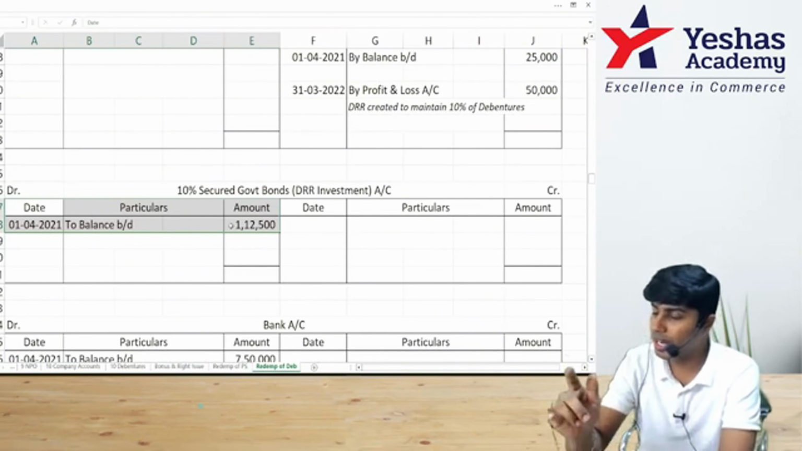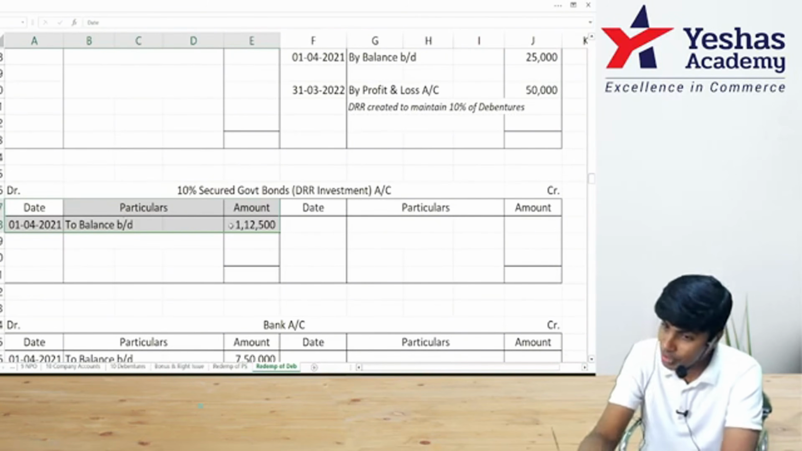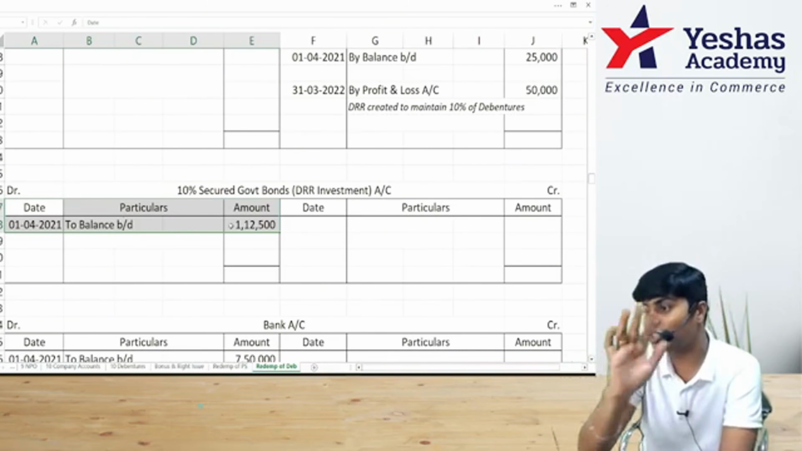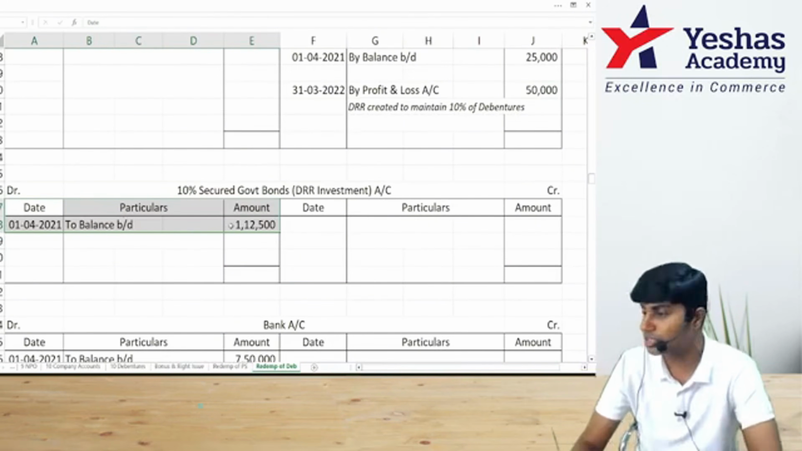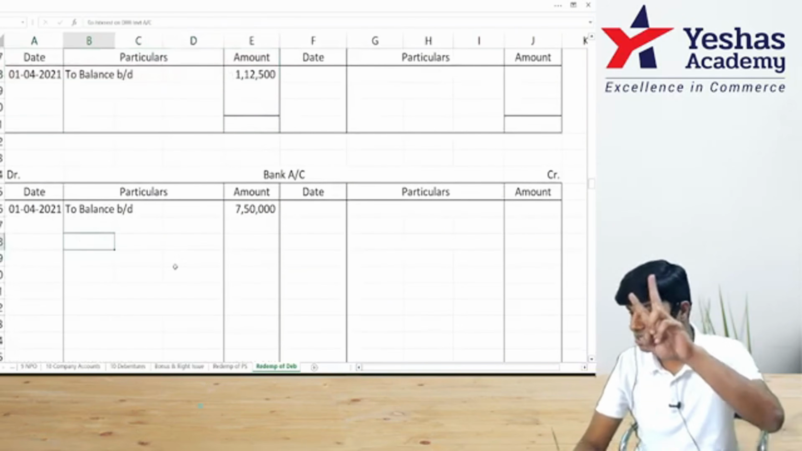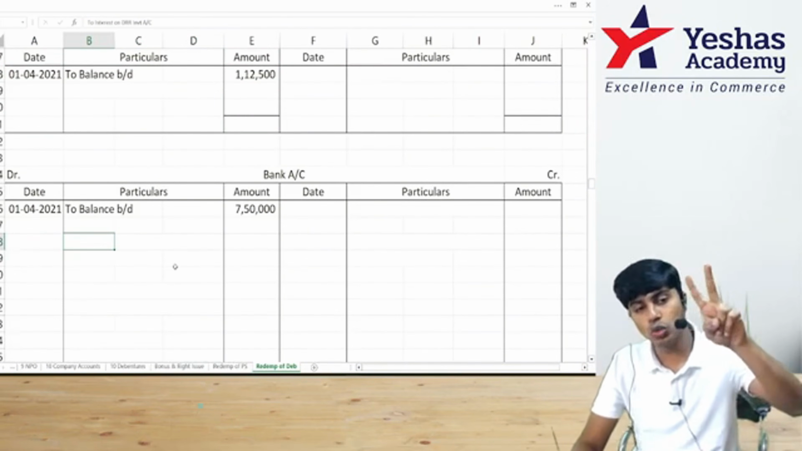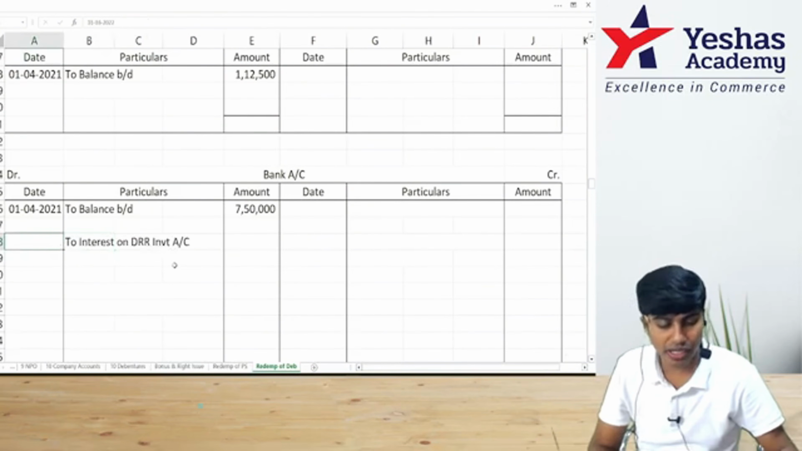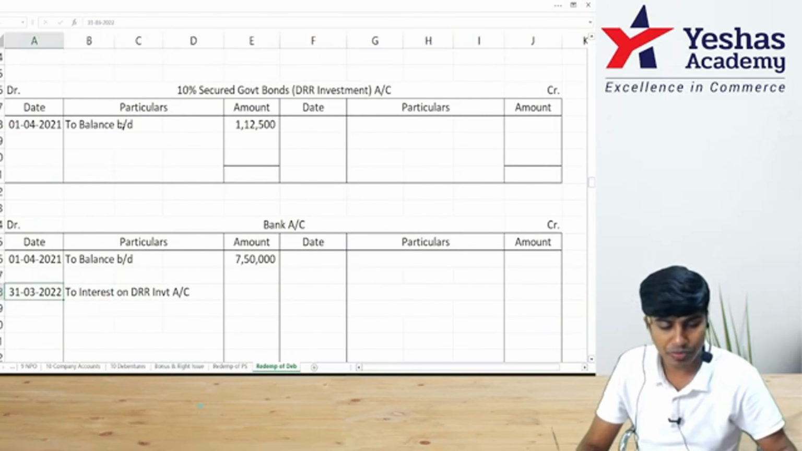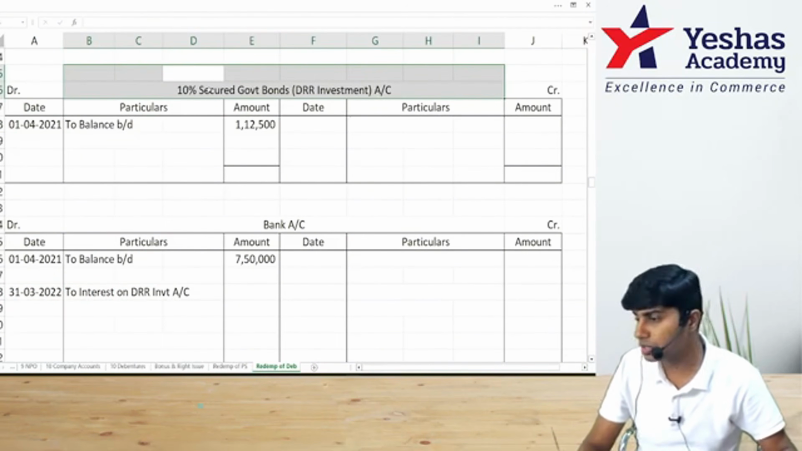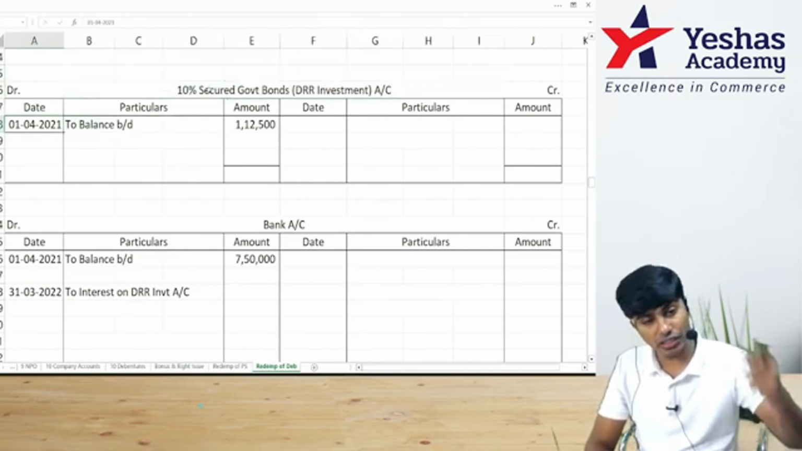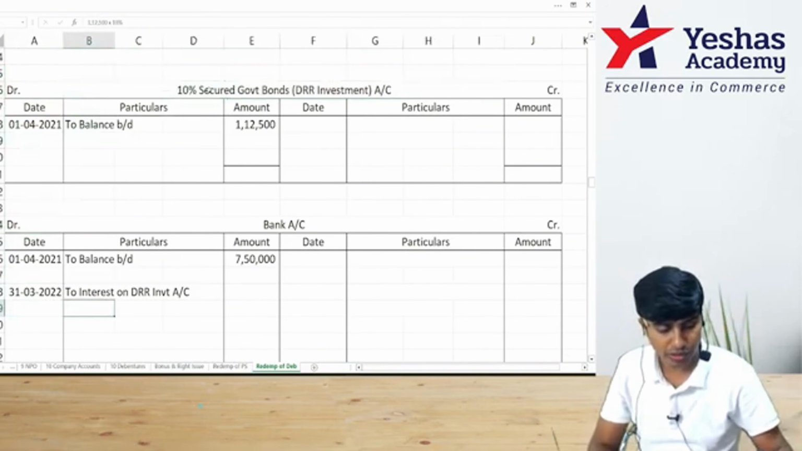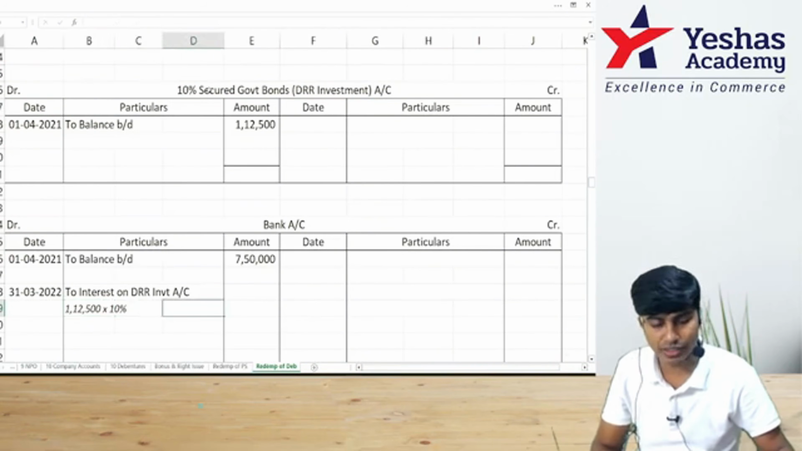Before I go to redemption, I should sell my DRR investments. Before I sell my DRR investments, I should receive interest on my DRR investments, for which the journal entry is bank account debit to interest on DRR investments account. In the bank account, there will be two receipts. One, interest on DRR investments. Two, sale of DRR investments. Now I'm calculating interest on DRR investments, which is 1,12,500 into 10%, for 12 months. Why? We are doing it from 1st of April till 31st of March. Help me do it. 1,12,500 into 10%. How much is that?